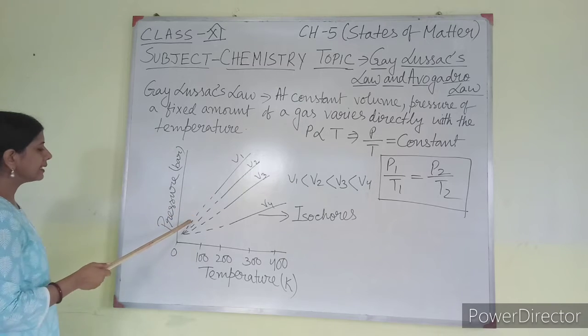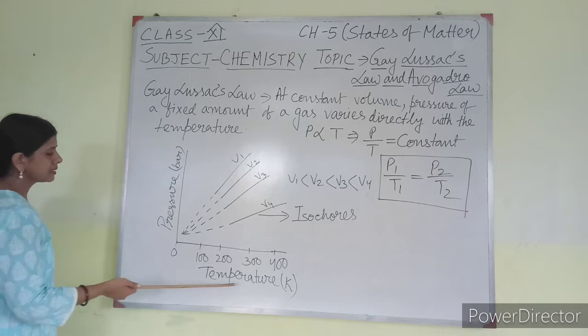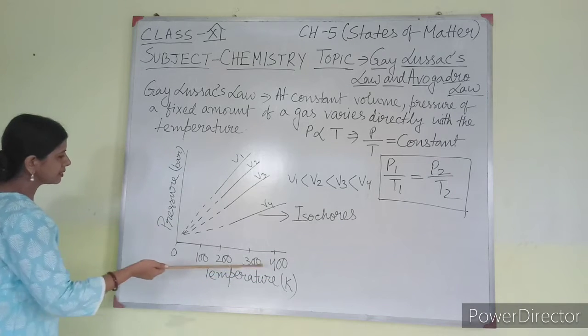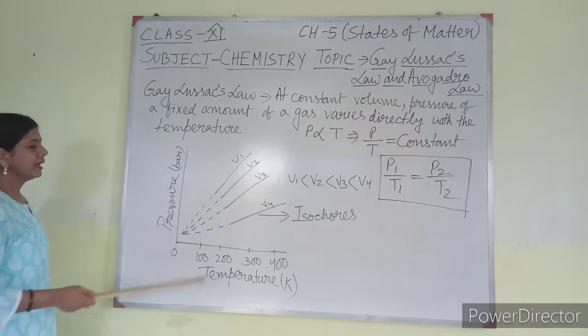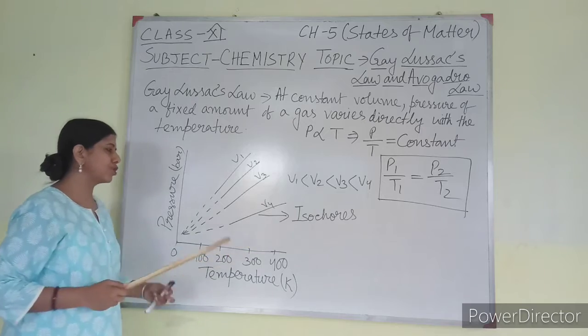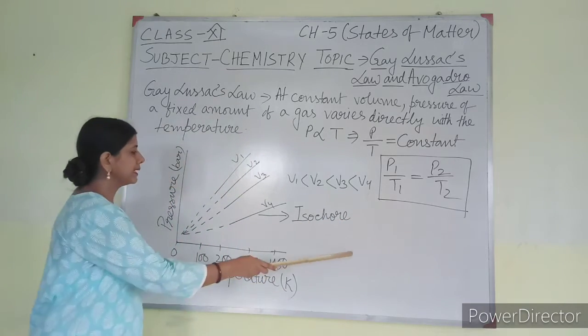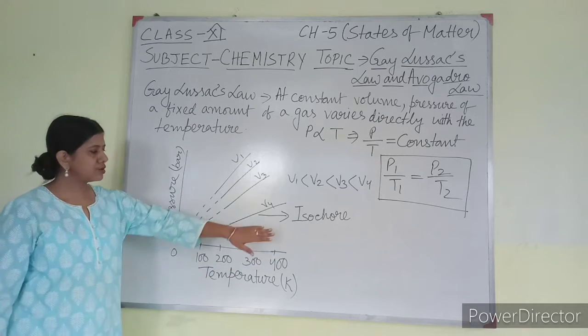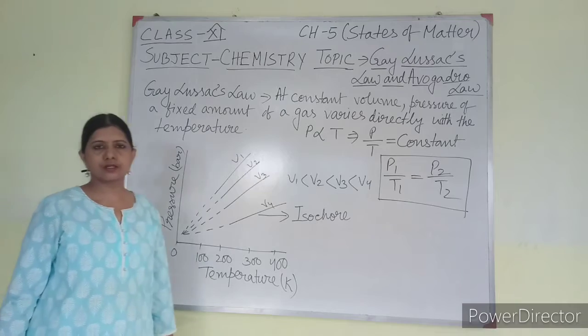If I extend this, then they will meet here near about 0. Here I can see the temperature is increasing, and here I can see that the pressure is increasing. Each straight line of the graph is known as an isochore. Actually all together they are isochores, but each one is known as an isochore. So this is all about your Gay-Lussac's law.